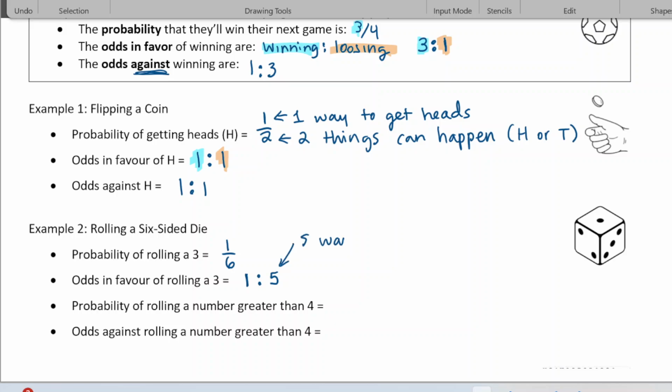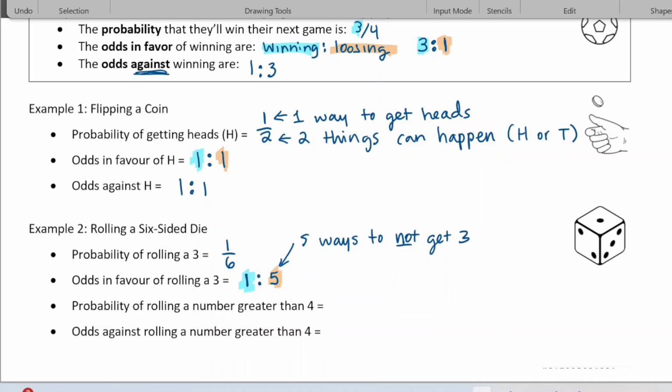So that's how you give the odds. It's a ratio of ways it can happen to ways it can't happen. So the odds of rolling a 3 would be 1 to 5: 1 time you would get a 3, 5 times you would not get a 3.